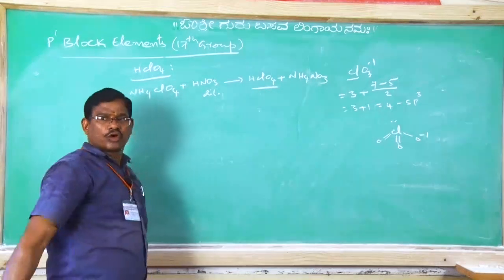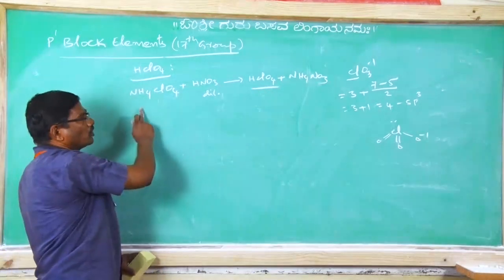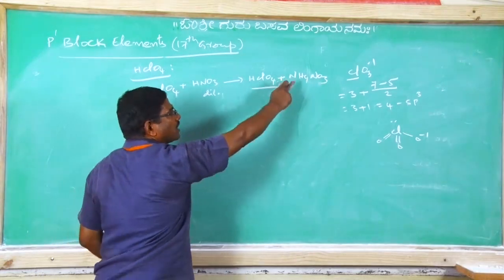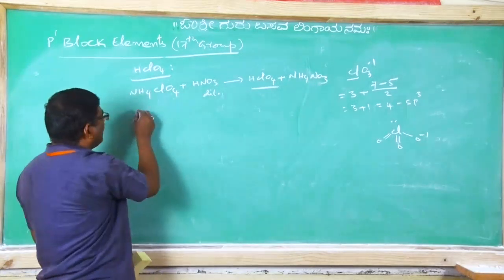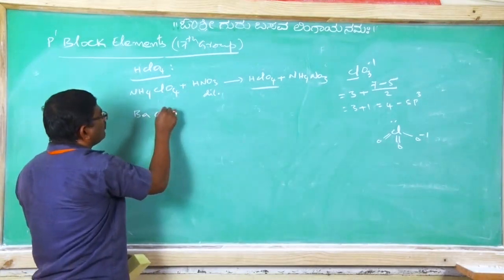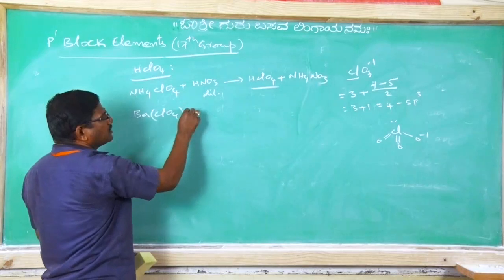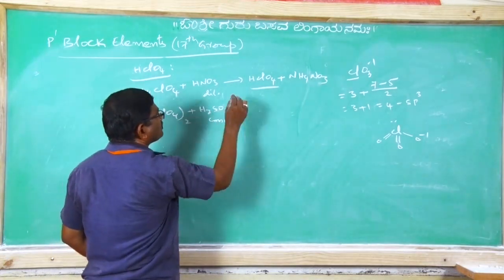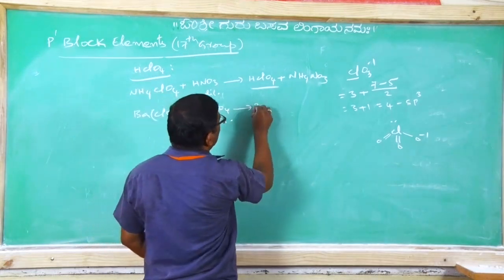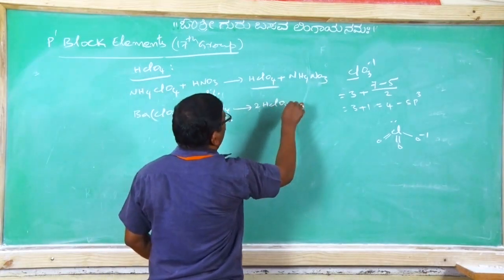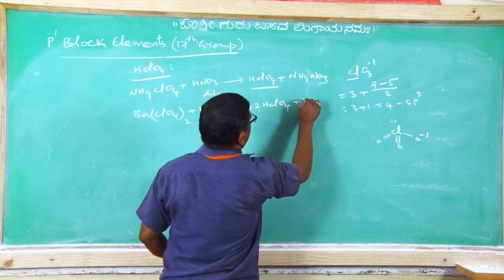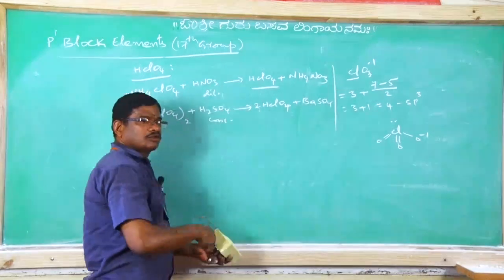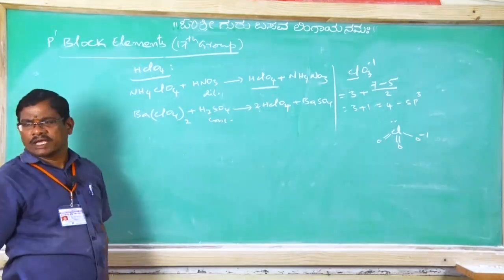Or if you take barium perchlorate, Ba(ClO4)2, with concentrated sulfuric acid, it converts into 2 moles of HClO4 along with barium sulfate. Okay, so in this way perchloric acid is prepared.